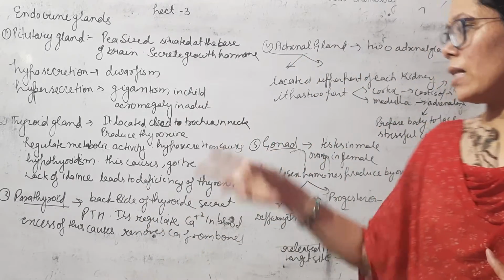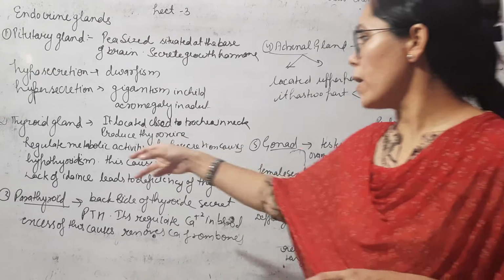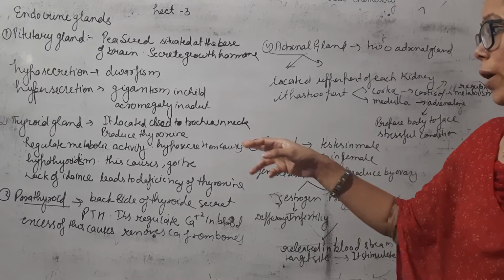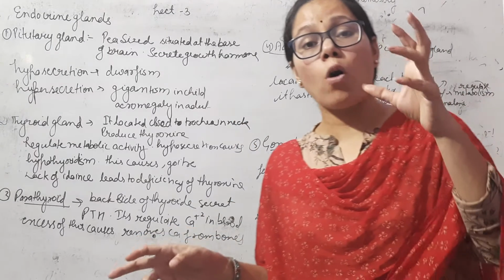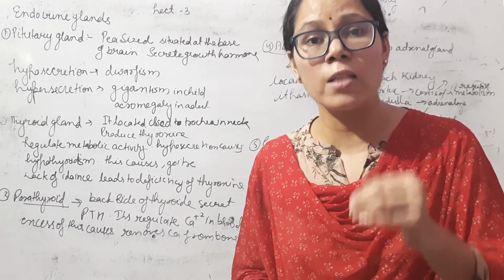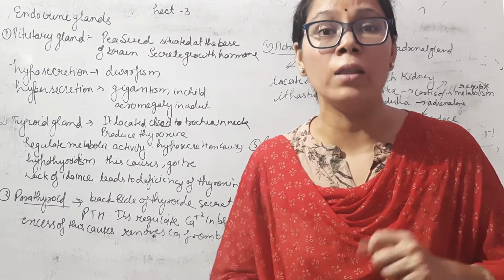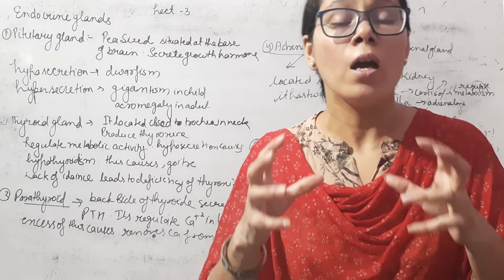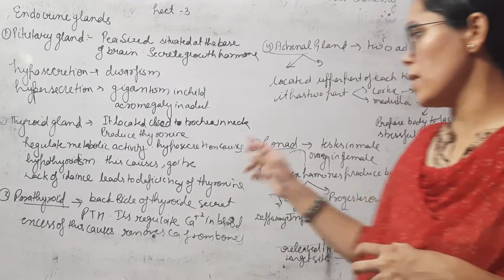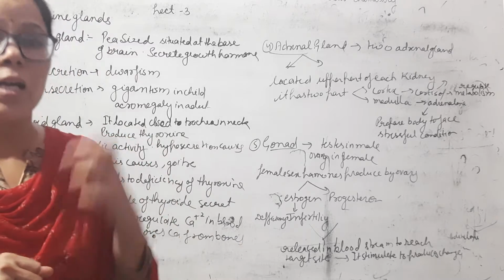So goiter is produced due to hyposecretion, which is known as hypothyroidism. The secretion of thyroxine hormone decreases due to lack of iodine. If we take a minimum amount of iodine, then secretion of thyroxine hormone decreases, and this causes goiter disease. So the deficiency of thyroxine hormone causes goiter disease.